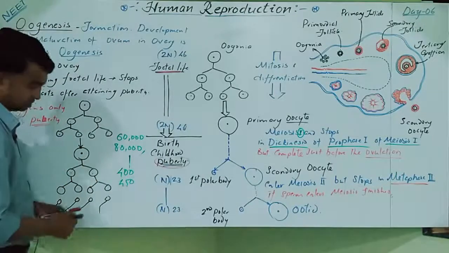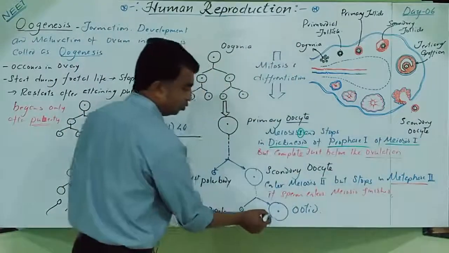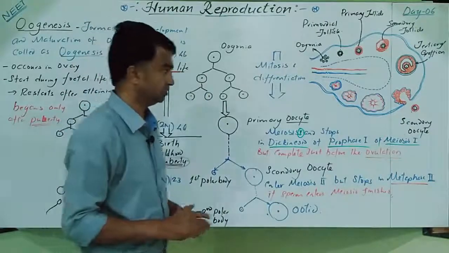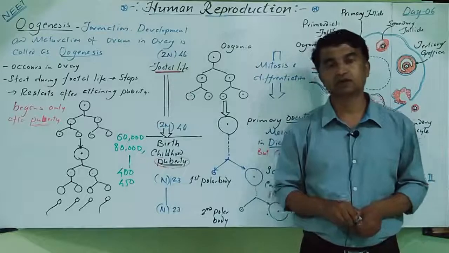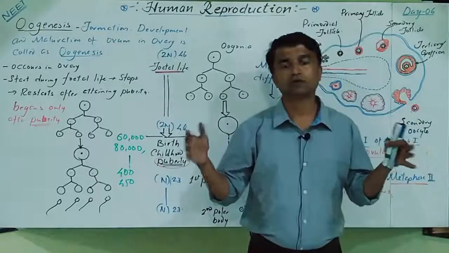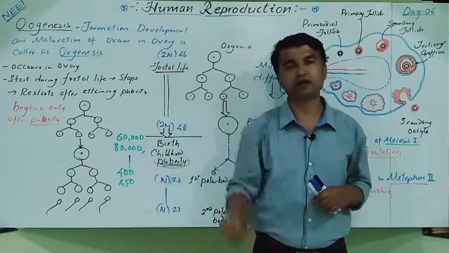Now we are going to cover the structure of the secondary oocyte, which is released and enters the fallopian tube. So after spermatogenesis we cover the structure of the sperm. When you compare, the sperm is almost 50 to 60 micrometers in length. It is divided into head and tail.